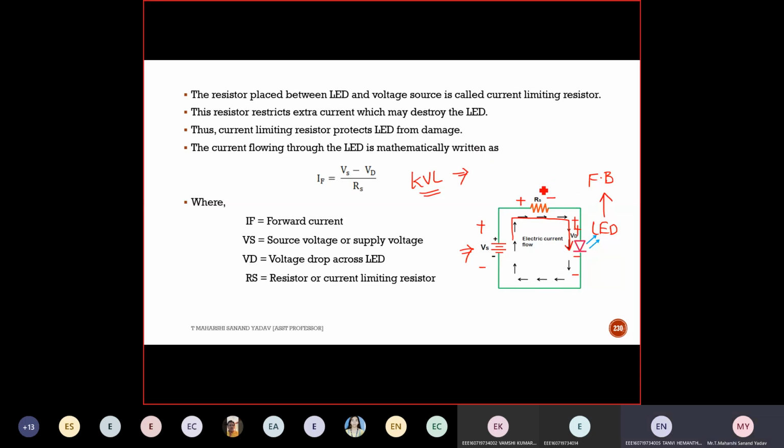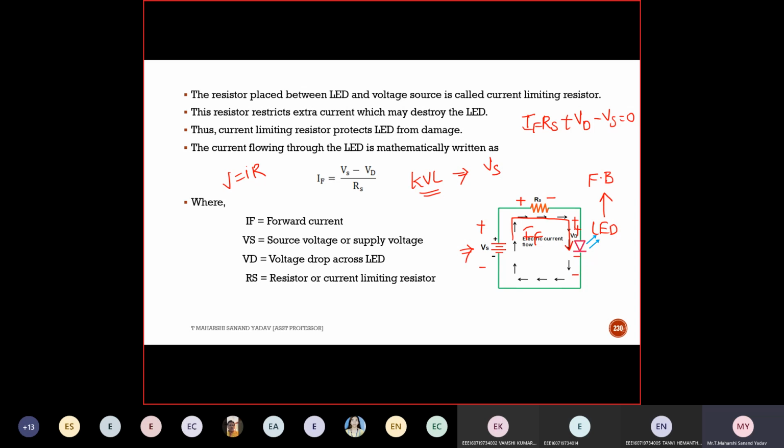Plus Vs, plus Rs. Why Rs? V equals I into R. If I want to find the current IF, suppose I'm considering this loop current as IF, so I should write: IF into RS, plus VD minus Vs is equal to 0.